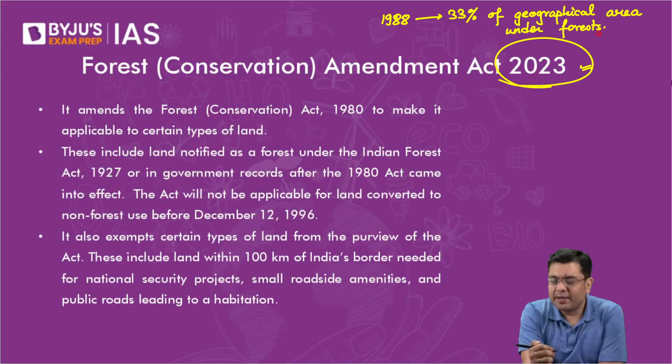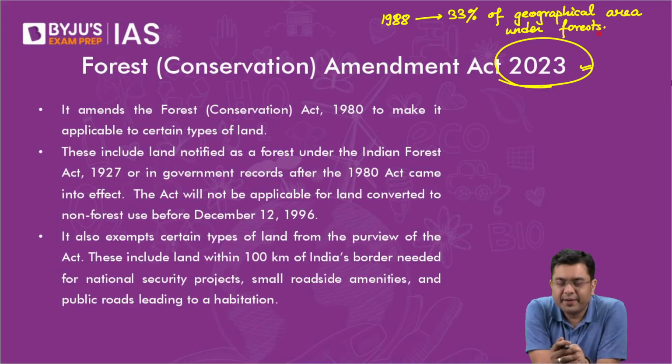We are still at around 24.5% is the extent of forest land as per the Forest Survey report of 2021. We are still at 24.5%. 17 states have achieved this target of 33%. Rest of them have not.